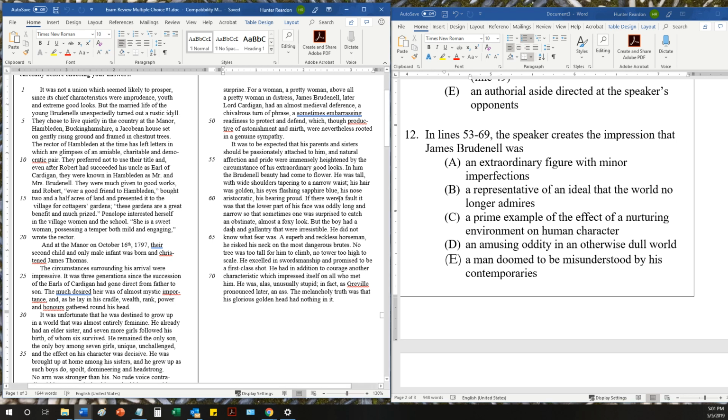Like, maybe he had a fault. It was that the lower part of his face was oddly long and narrow, so that sometimes one was surprised to catch an obstinate, almost a foxy look. But then immediately he switches back to positive things. He does call his horsemanship reckless, which maybe has a negative connotation. Maybe some of these things are not necessarily that smart for him to be doing. So he has some minor imperfections, but he's otherwise an extraordinary figure. A. Okay.